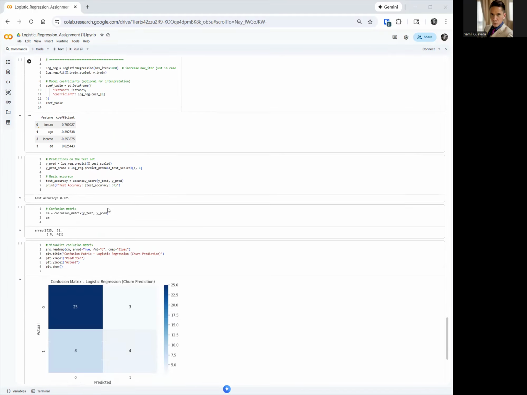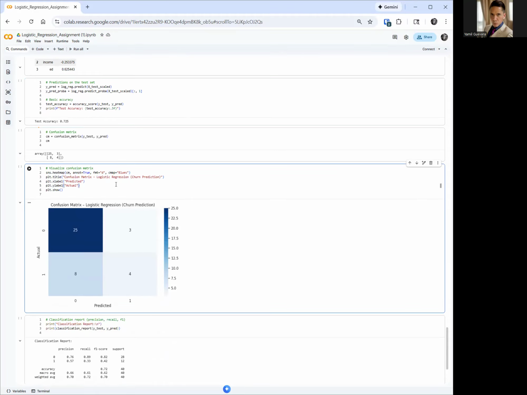Okay. Then we have this block of code. What it does is measure the accuracy. It has an accuracy of 0.72, but we don't want to look at this. We want to look at precision, right? We focus on precision because we don't want the model to tell us that, hey, this customer is going to stay, but in reality, the customer left. That gives us a false positive.